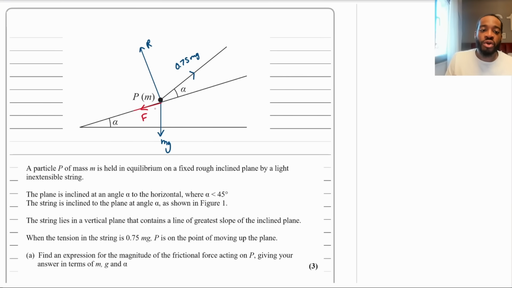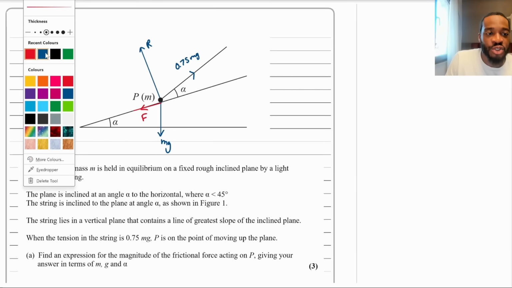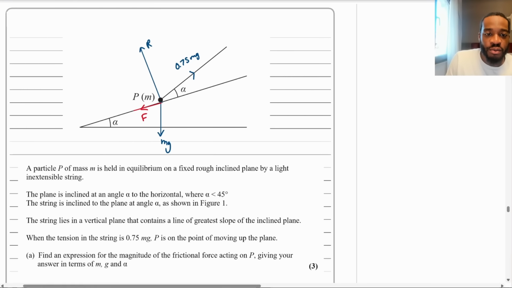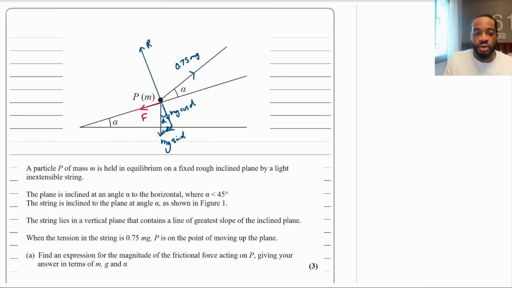And then now what I want to do is resolve any forces that aren't acting parallel or perpendicular to the plane, which is going to be this weight of mg. So remember, we're going to just drop a perpendicular line here like that. This angle is always alpha. This is next to it, so this right here is going to be mg cosine alpha, that's adjacent. This one is opposite the angle, so it's going to be mg sine alpha. I just label that mg sine alpha. So we've got those two components of the weight mg, and then the tension can be resolved too.